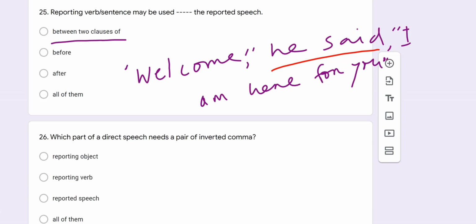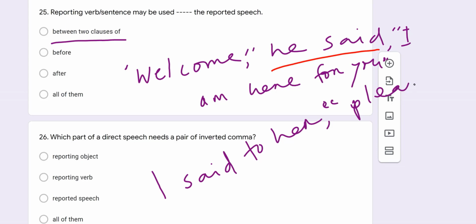The reporting verb may be used before the reported speech. Obviously, you can use the reporting verb before the reported speech, like this: I said to her, "Please help me."